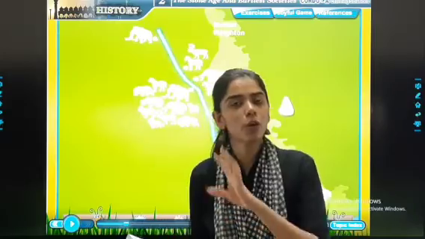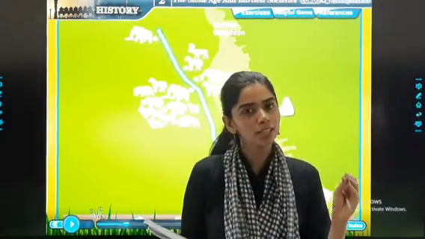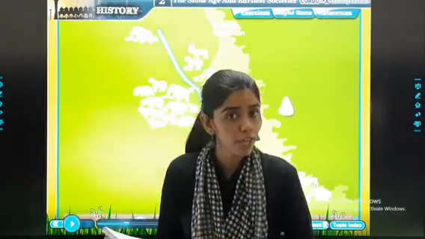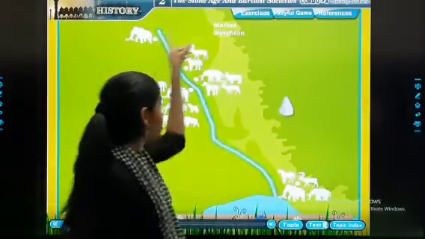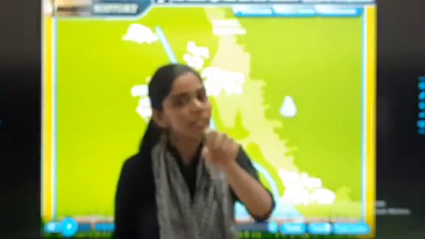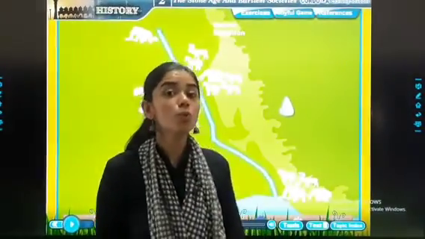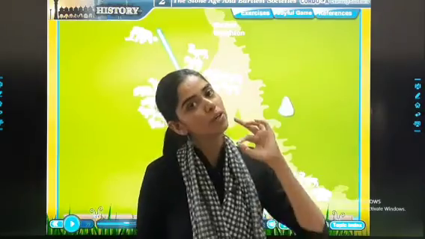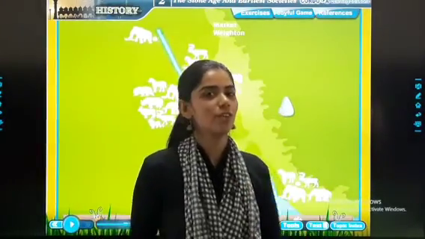They used to eat from the trees or the plants, but because it was so cold, it was difficult for them to find food. As these grasslands developed, such kind of animals who survive on the grass, that is जो grass eaters होते हैं, उनका survival increase हो गया.